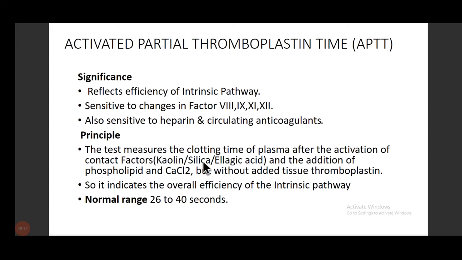The principle is that the test measures the clotting time of the plasma after activation of the contact factors, that is kaolin, silica, and ellagic acid, and the addition of phospholipid and calcium chloride, but without added tissue thromboplastin, because tissue thromboplastin is in the extrinsic pathway, not in the intrinsic pathway. So it indicates the overall efficacy of the intrinsic pathway. The normal range is 26 to 40 seconds.